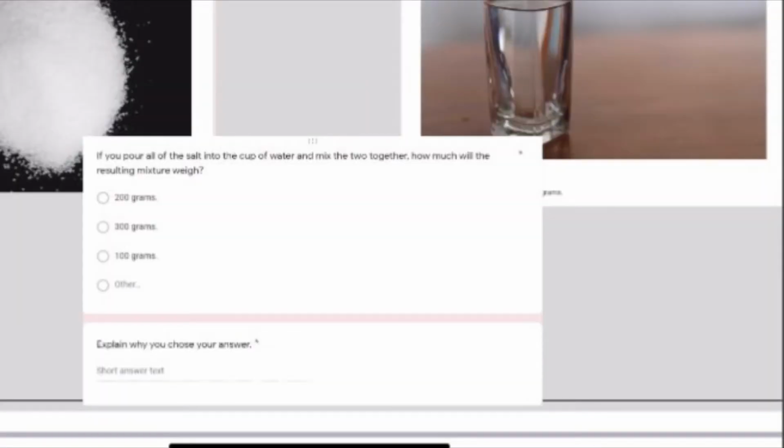Like I want them to see the question, look at the substances, and then explain what they think the resulting weight will be. I want them to be thinking about any of their previous experiences with this type of question. And I chose salt and water because the salt dissolves into the water, and so I want them to think, oh, maybe the salt isn't involved in the weight of the water afterwards.